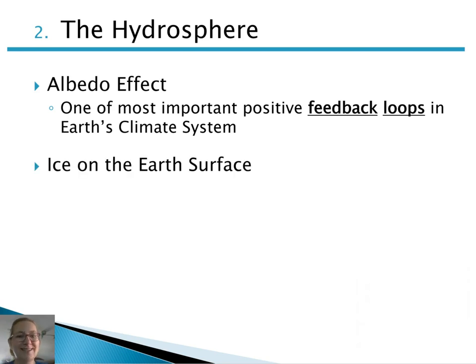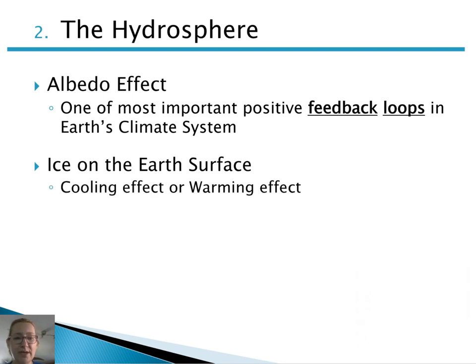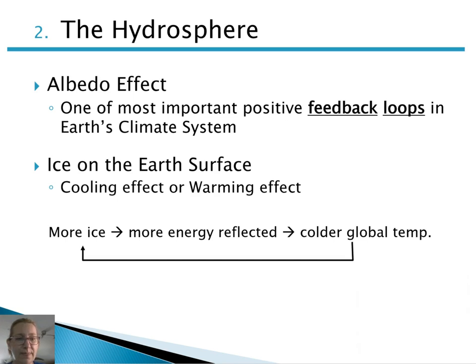Ice on the Earth's surface can either have a cooling effect or a warming effect. The more ice we have, the more energy is reflected off the surface because ice has a high albedo, and the cooler our temperature gets. If our global temperature decreases, it's going to produce more ice.